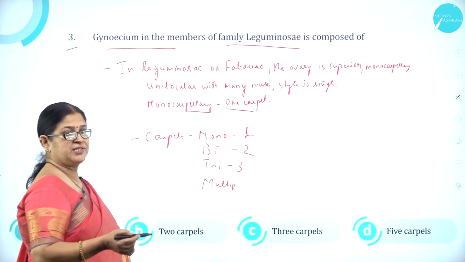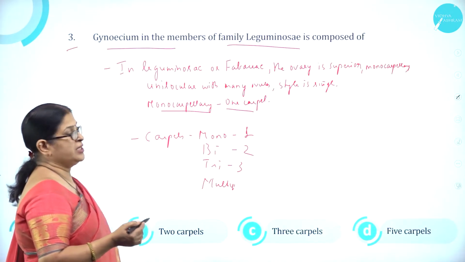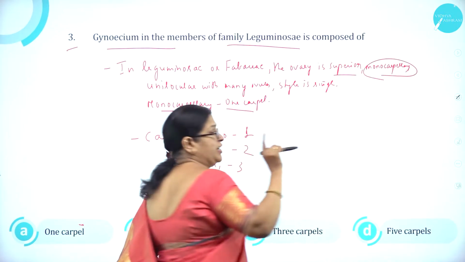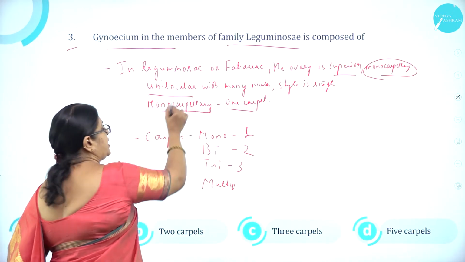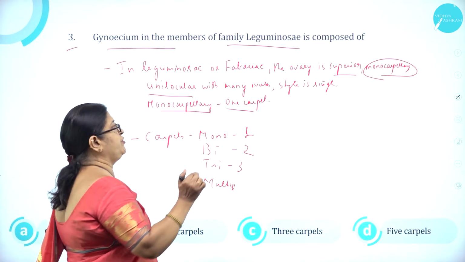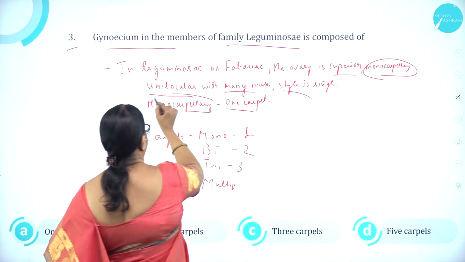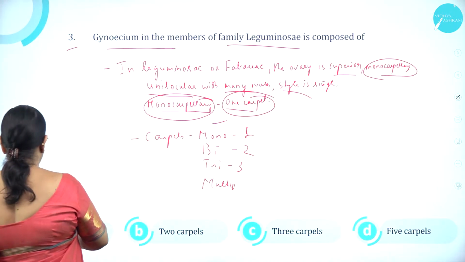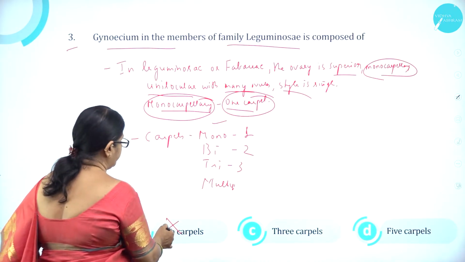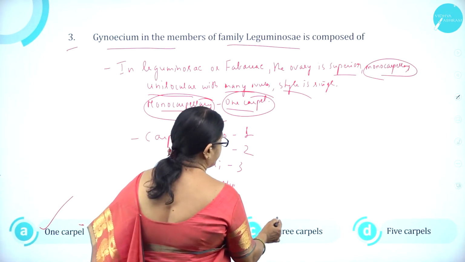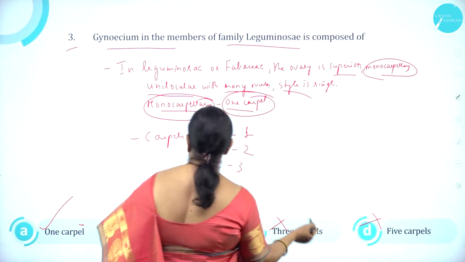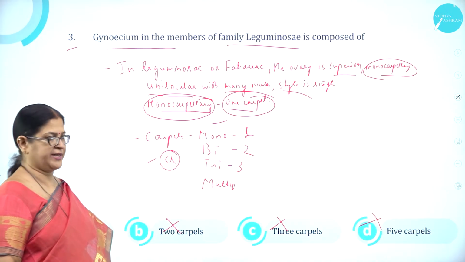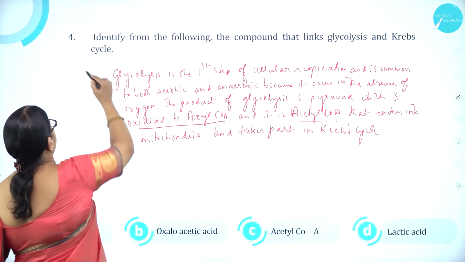So, in Leguminaceae, which is also called as Fabaceae family, the ovary is superior and monocarpellary. So, having only 1 carpel, unilocular, 1 locule with many ovules and style is single. So, it is monocarpellary, that is 1 carpel is the right answer. Option A 1 carpel is correct. Option B 2 carpels is wrong. Option C 3 carpels is wrong. Option D 5 carpels is wrong. So option A that is 1 carpel is correct. Moving on to question number 4.